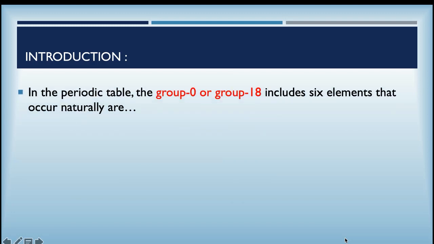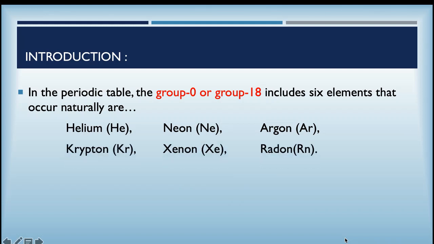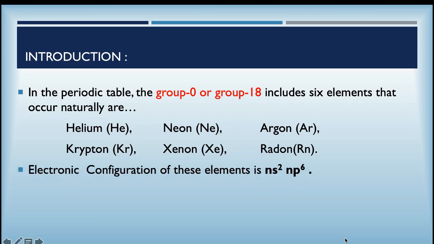First thing is, we know that the noble gases are in group 0 or group 18 in the periodic table, which includes the 6 elements that occur naturally. These 6 elements are helium, neon, argon, krypton, xenon and radon. The general electronic configuration is ns2np6.